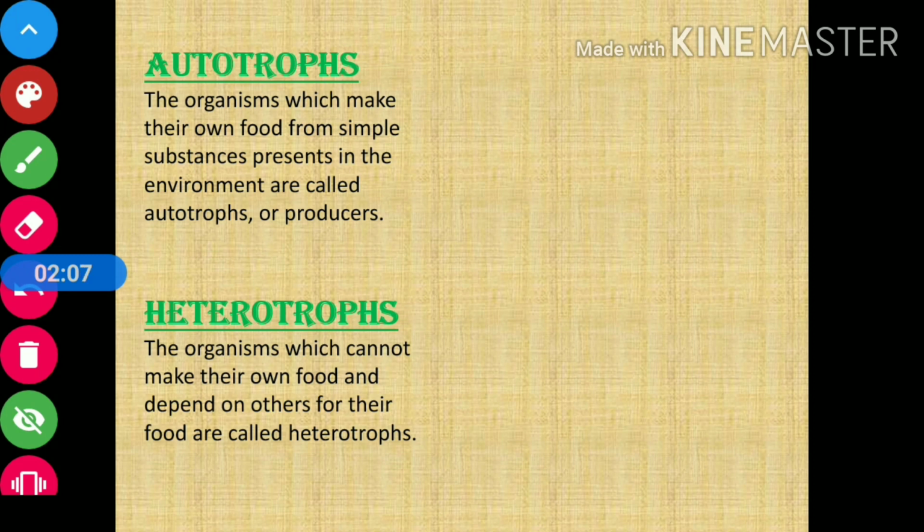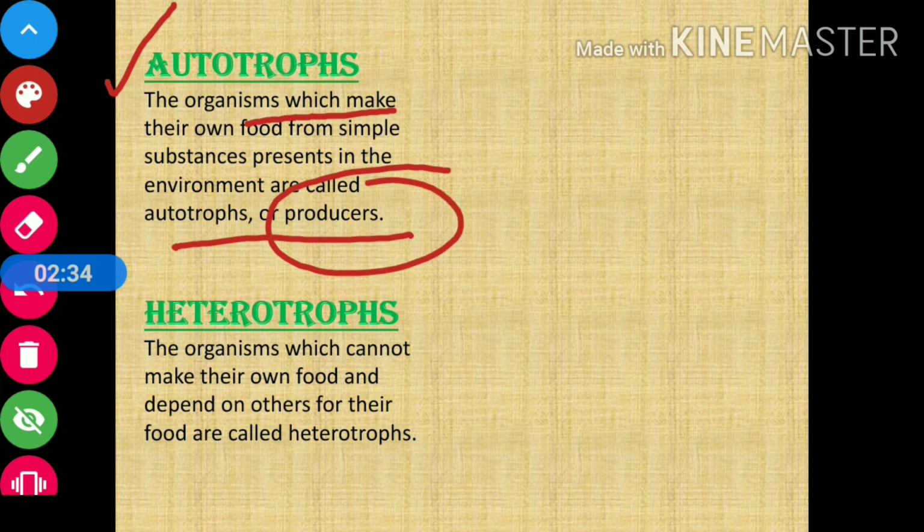Now we will discuss what are autotrophs. The organisms which make their own food from simple substances present in the environment are called autotrophs. What does it mean? Those organisms which are capable of making their own food are called autotrophs or producers.